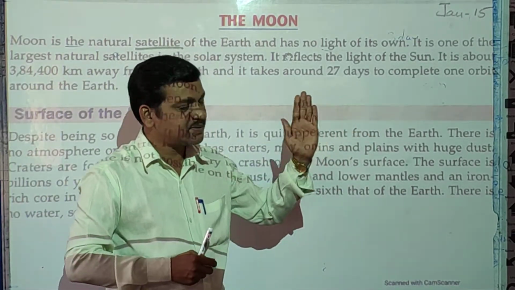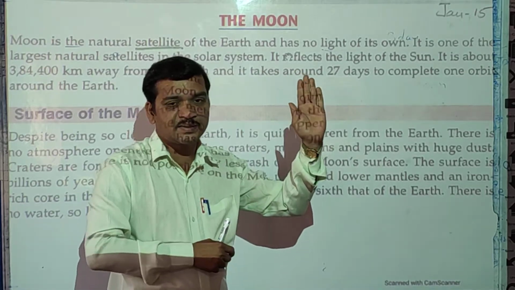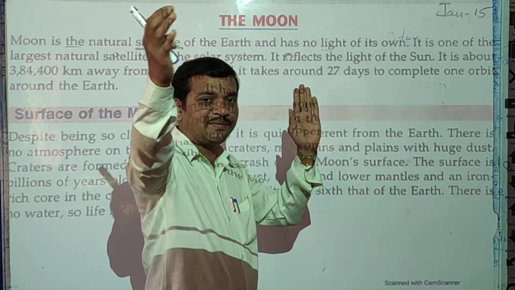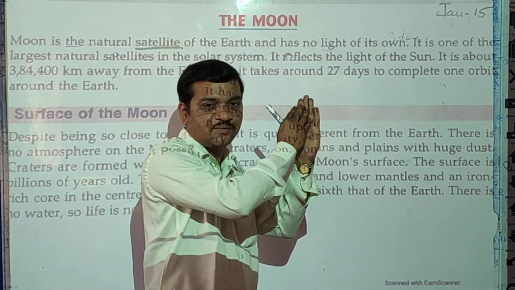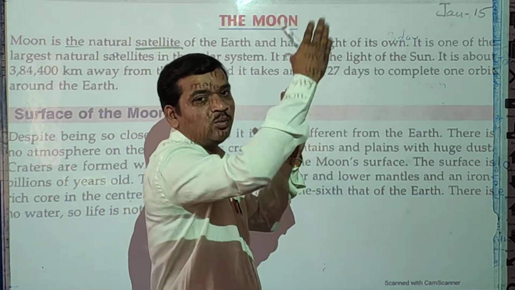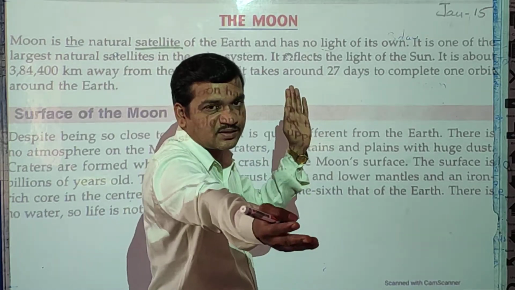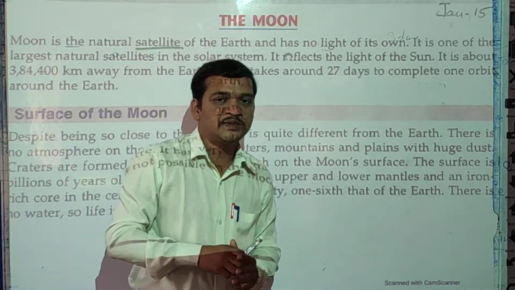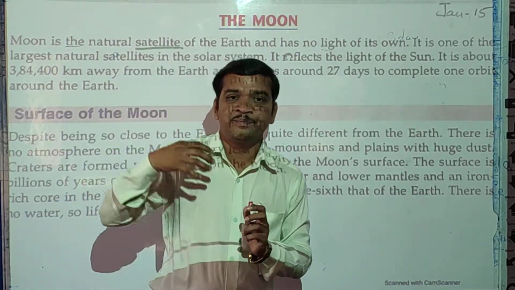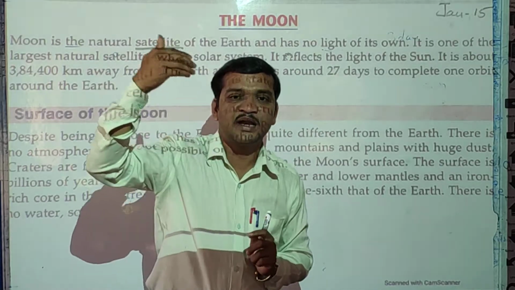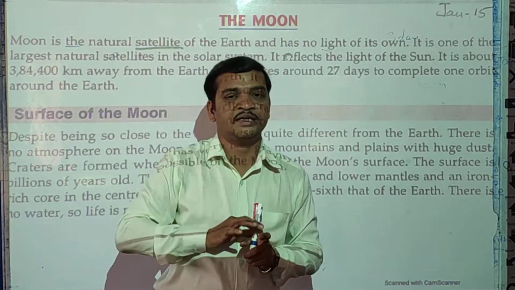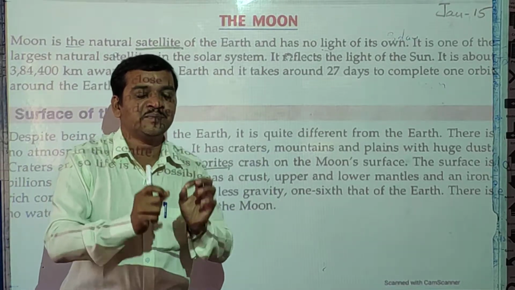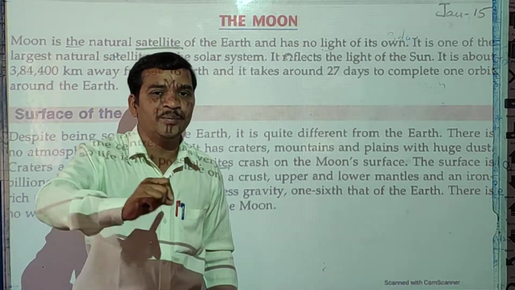For example, this is the moon. Okay, whatever sunlight is there falls on the moon surface, and then that light bounces and reflects towards us, and that is why we see the object as bright. So this bright object, because the moon reflects the light of the sun, has no light of its own. Okay, it means it is a non-luminous object.